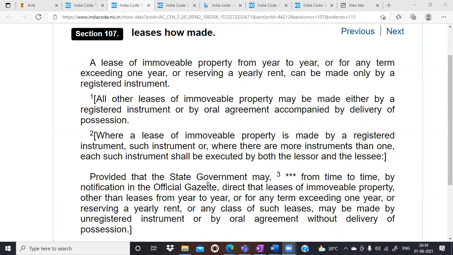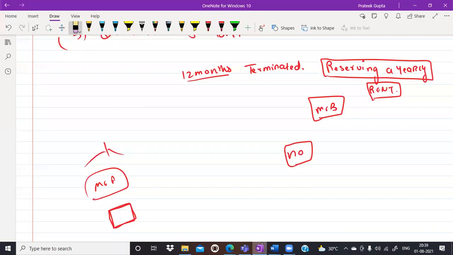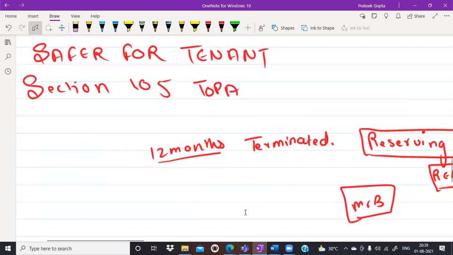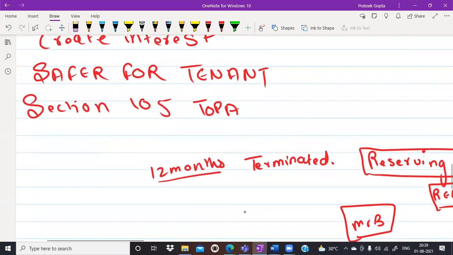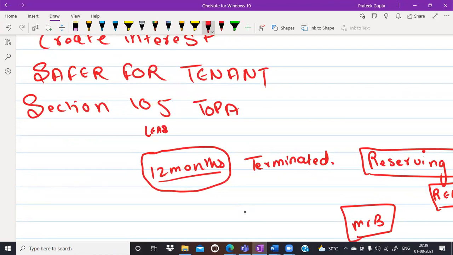Acha, so यहाँ पर there are various interpretations coming. अगर देखो आप चाहते हो you want to research here, this is very, very important to understand. ये जो question था ना, I have also researched, अगर exact 12 months होगा, if this is exact 12 months, whether we have to get the lease deed registered or we can go ahead through the oral transfer. Just 4 months back, there is a judgment.